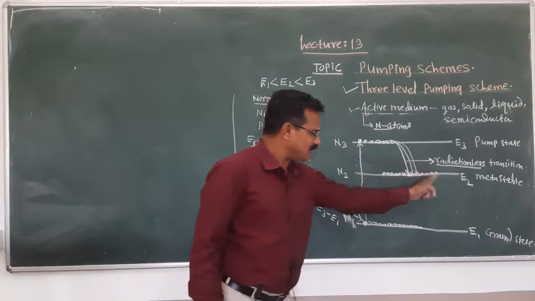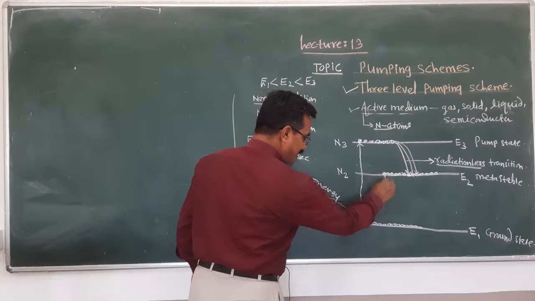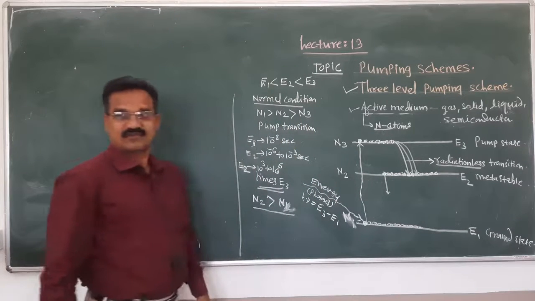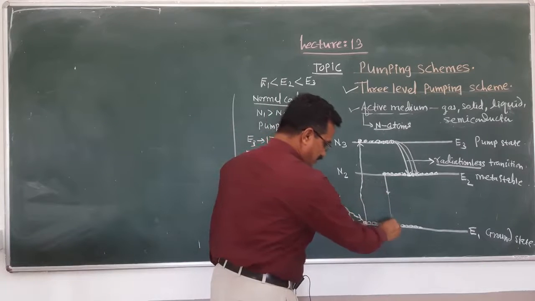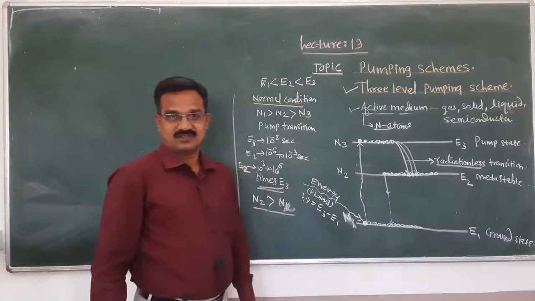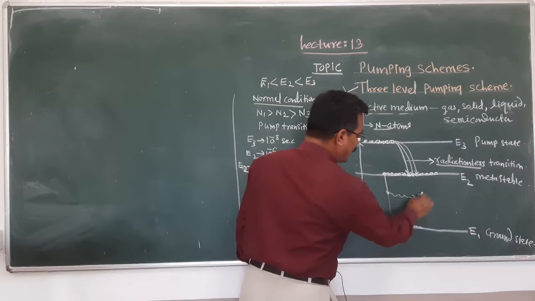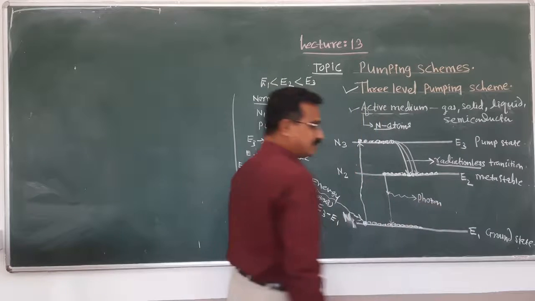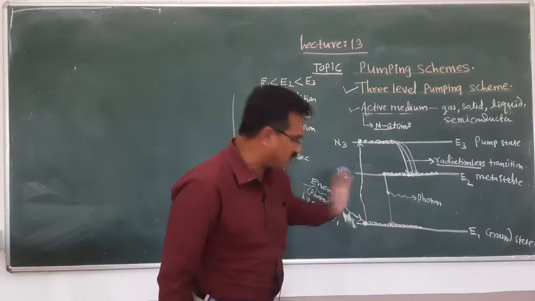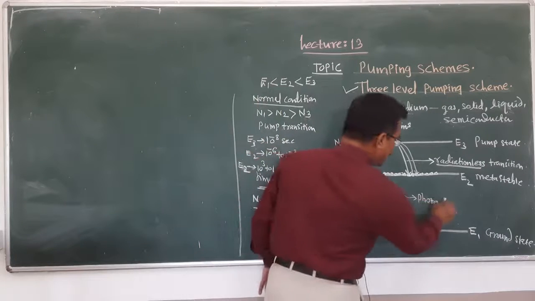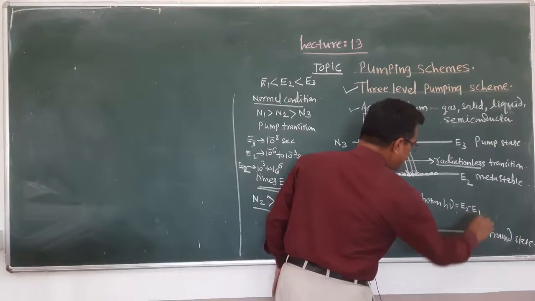And when this lifetime is complete, the first atom comes back to the ground state, and when it comes back to the ground state, it emits a photon. The energy of that photon must be equal to the difference of these two energy levels. Means photon energy h mu must be equal to E2 minus E1.